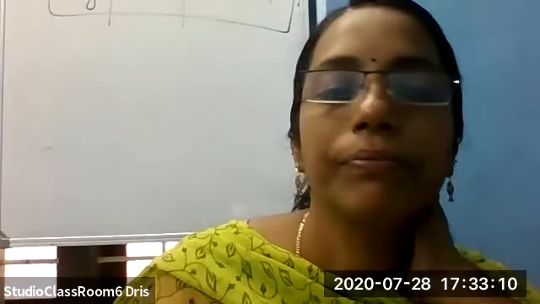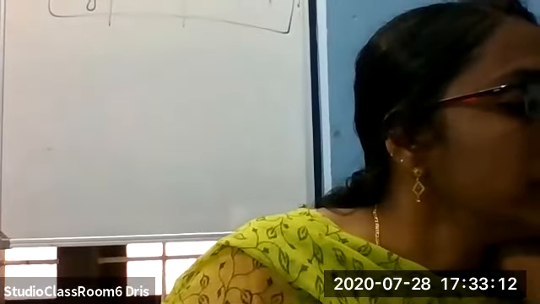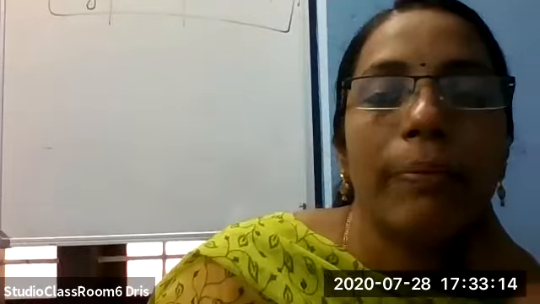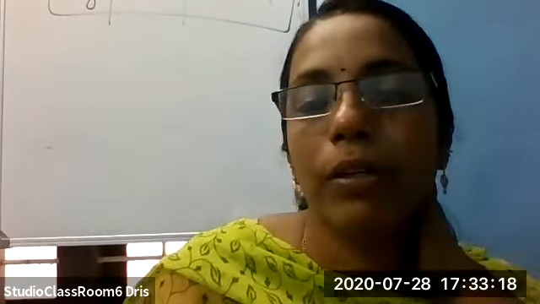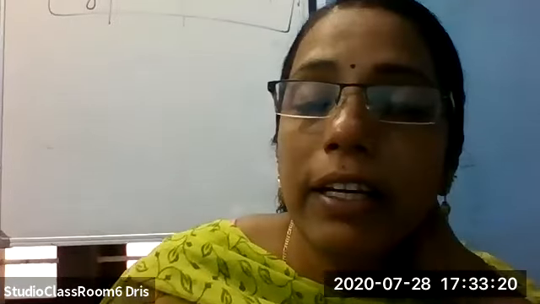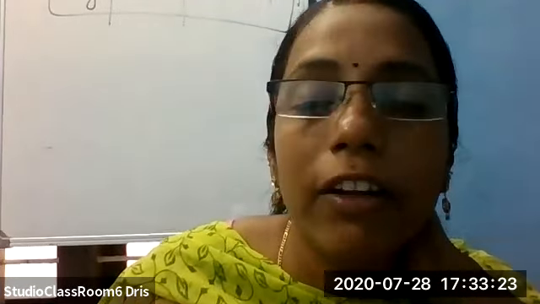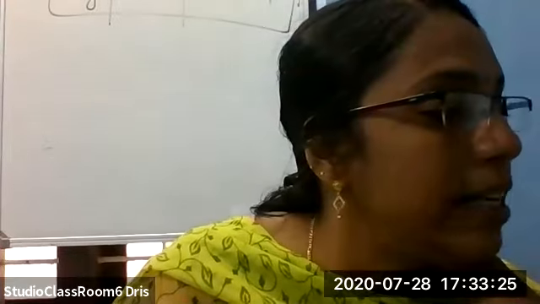Okay, children. Next one is y square plus root 2y plus y cube. It is also not in the decreasing order. It is not in order, but is it a polynomial?